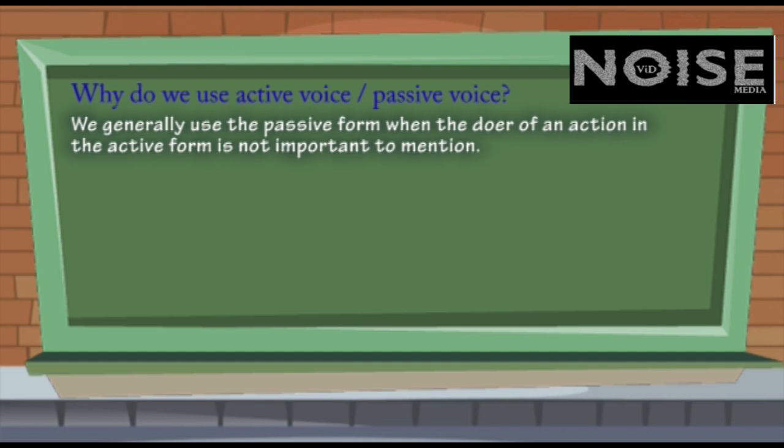We generally use a passive form when the doer of an action in the active form is not important to mention. For example, Pakistan was founded in 1947. Here we are, for example, talking about Pakistan, not its founder. So here Pakistan is important than the person who founded it, because the date 1947 is important here, not the person who founded the country.